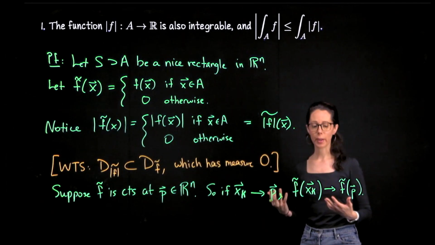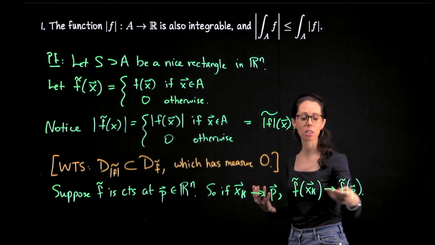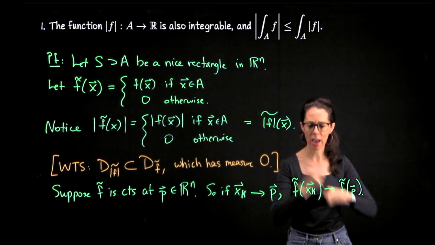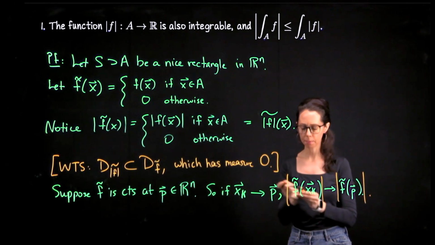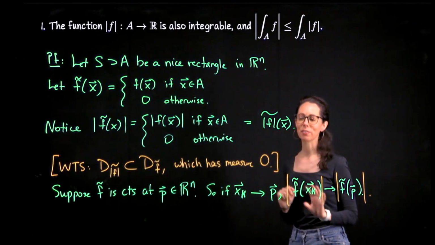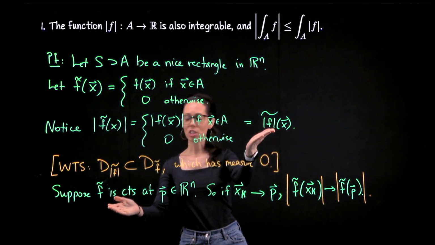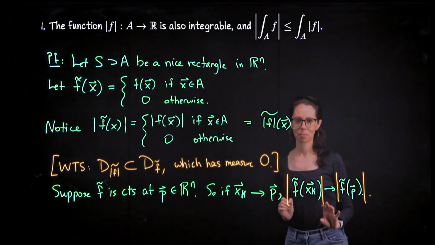But by algebraic limit laws, this is a sequence of real numbers because these are scalar valued functions. I can just take the absolute value of both sides, and in the interest of space, let me just add absolute value bars right here, like that. Take a moment now to see if you can finish the argument to show that this function is also continuous at P. So that's where I would like for you to get to next.